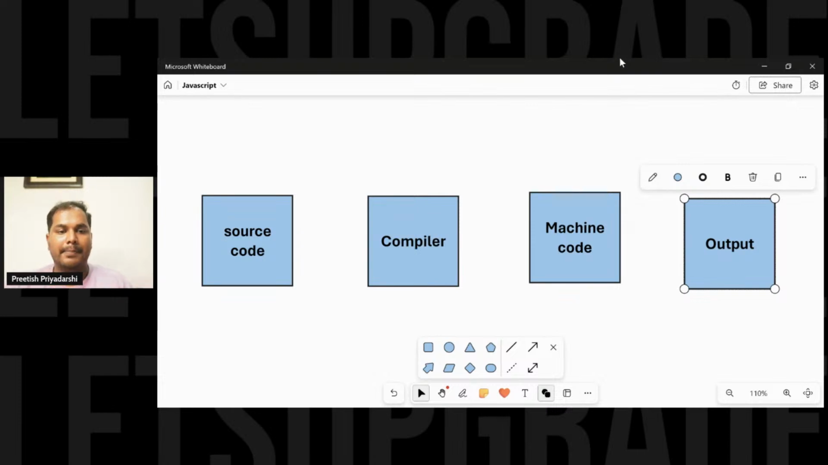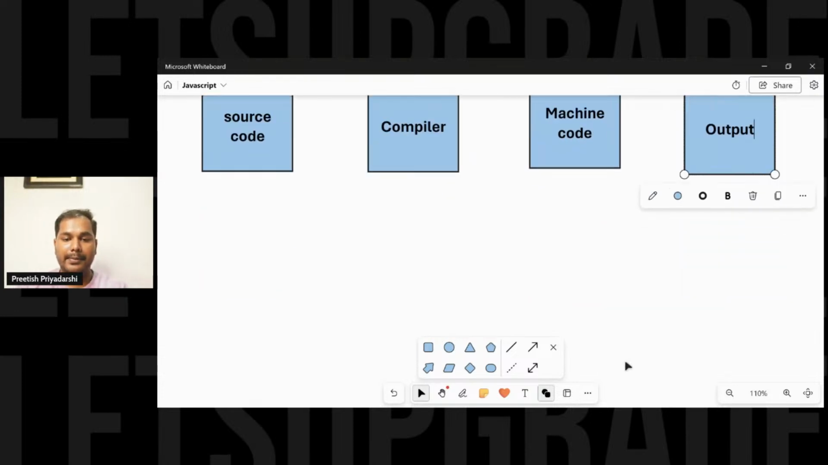So what happens with a compiler: if you have a loop that runs for 40 times, it does not translate the same code again and again to machine code. It saves time. That is the pro. And the con is that it takes a lot of startup time, because it has to go through the whole compilation step at the very beginning. So that's why it takes a little bit long time to start. But the interpreter is a bit faster.